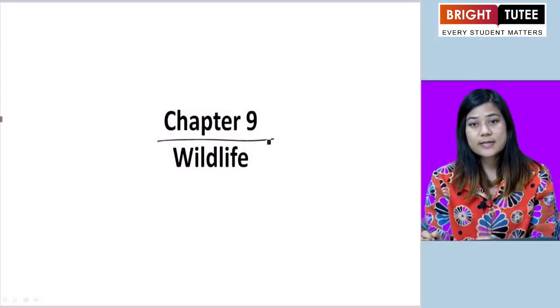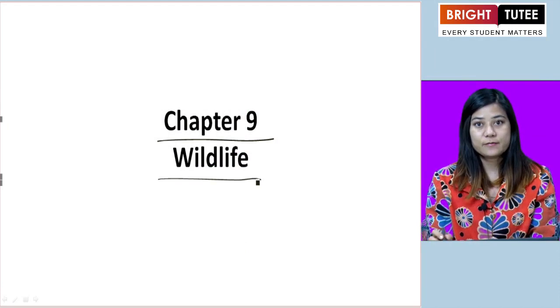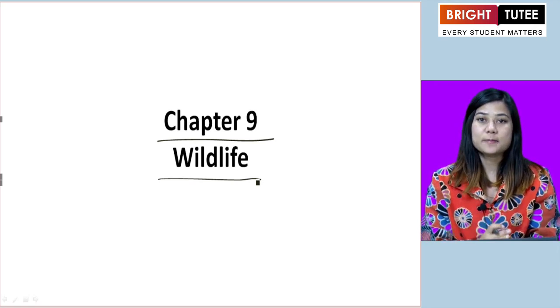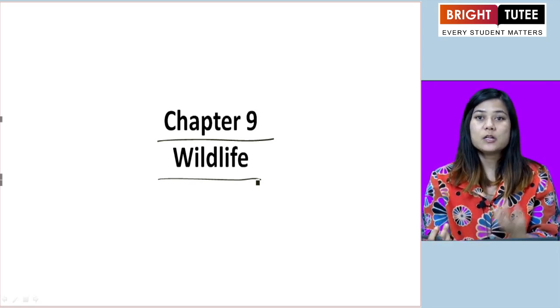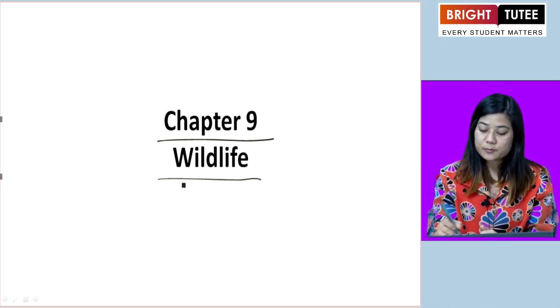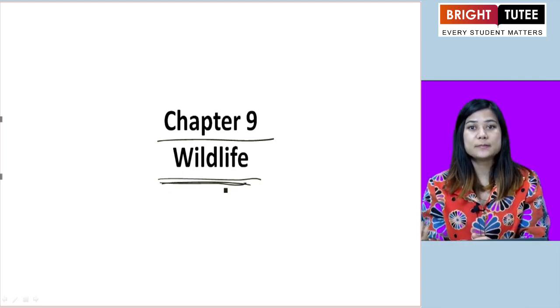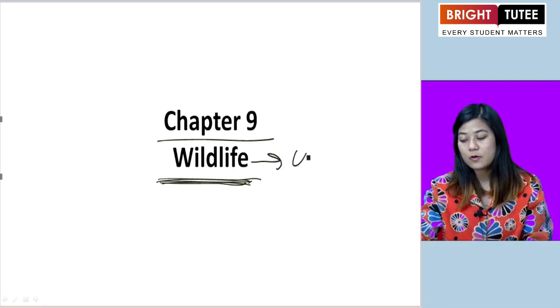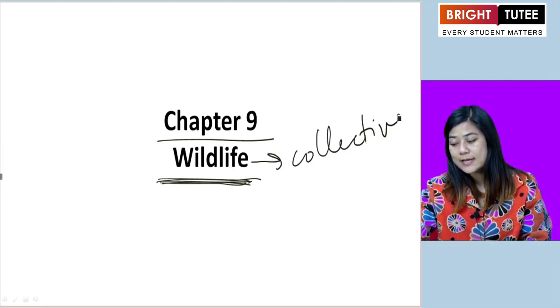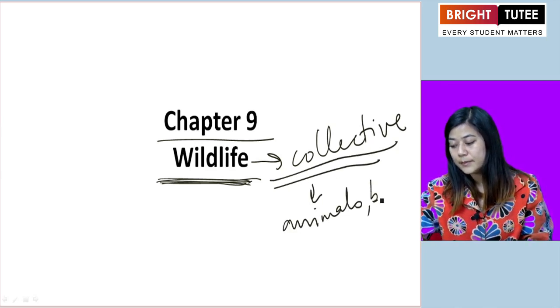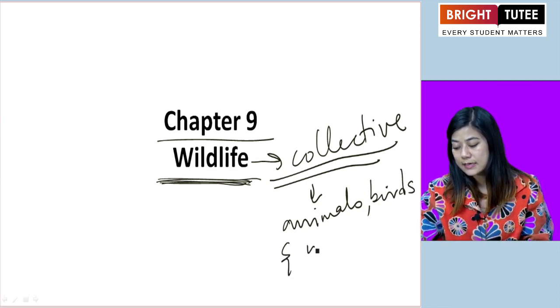So today we have chapter 9 from the social science book, and the title of the chapter is called Wildlife. Quickly, before we move on to this chapter, in the last chapter we learned about vegetation. We learned about trees, plants, different species of plants, right? Now in this chapter we'll talk about the animal life, the animals, the birds, the insects. So they're all called wildlife. It's a collective word where by wildlife we refer to animals, birds and insects.